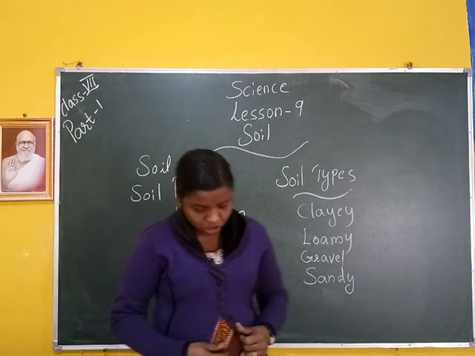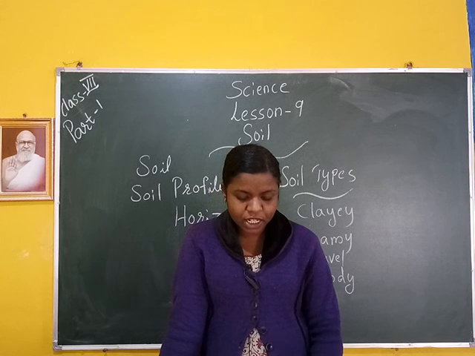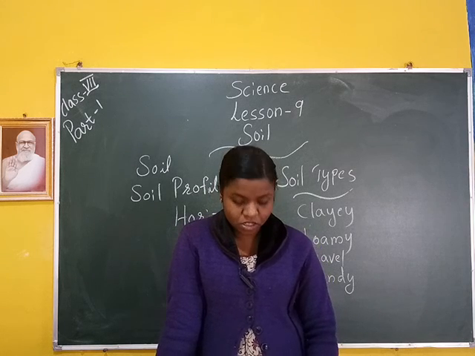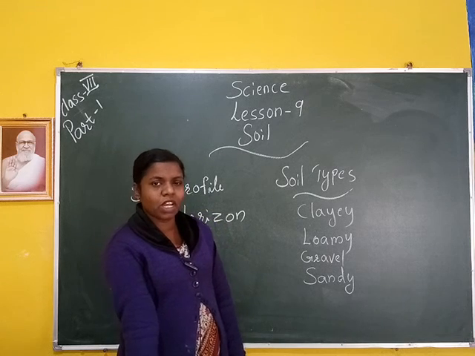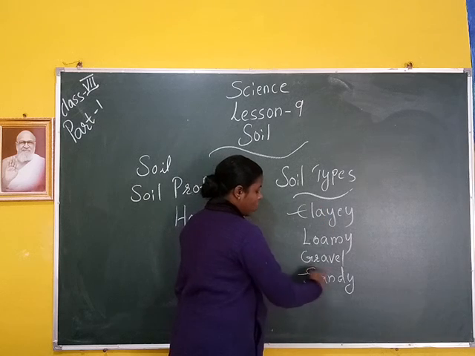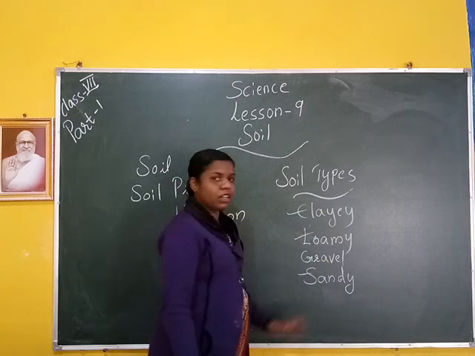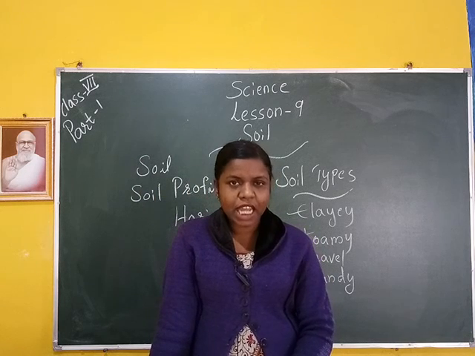In your textbook, page number 99. The mixture of rock particles and humus is called the soil. Then there are three types of soil there: sandy soil, clay soil and loamy soil. Then what is sandy soil?